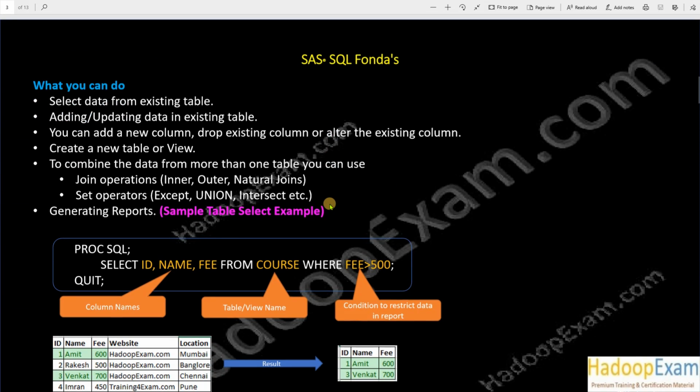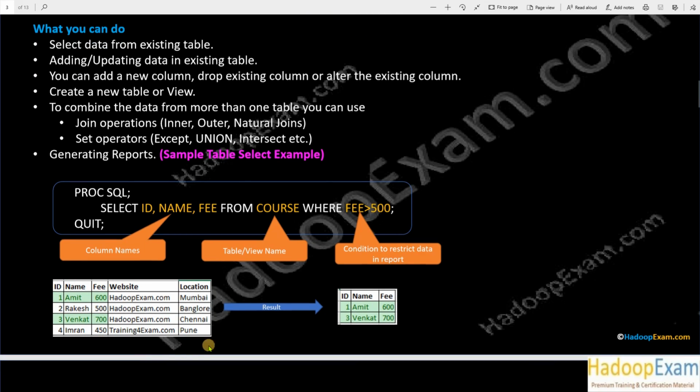So what you can do with this table actually is whatever you have done with the data step, the same thing you can do. You can fetch the data from an existing table. So if you already have a table, correct, this is the example which I have shown here. This is my table here. How many columns are there? 1, 2, 3, 4 and 5 columns are there. I can select data out of this, and I can even select only specific columns as well. Here you can see I want to fetch only 3 columns, ID, name and fee. So I can fetch only these first 3 columns if I want. Okay, I can specify which columns I need.